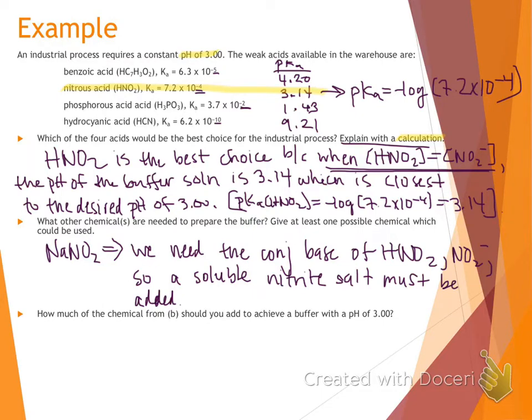The salt comes from the conjugate base of it. So the conjugate base of nitrous acid is nitrite. So we need to add a soluble nitrite salt. Pick something that's soluble with nitrite. Sodium's the easiest thing that we can pick here.